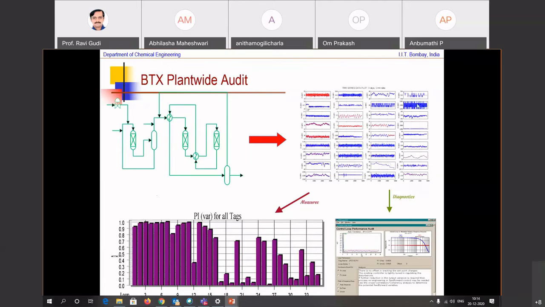In another benzene toluene xylene plant, a plant-wide audit was done. What you see here are each of those plant tags. You can look at the variation, but you can't eyeball so many tags. So you establish the minimum variance benchmark, take the ratio of the current variance to the minimum variance benchmark, and plot it as a function of all the tags. You find that some of the controllers are performing much below par, some are performing really well, and so on. So this becomes a good measure to monitor the control loop health.